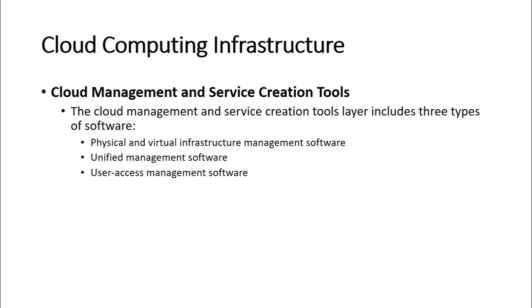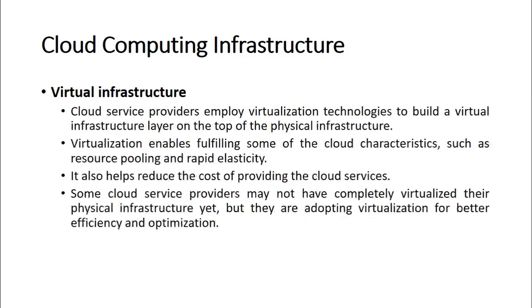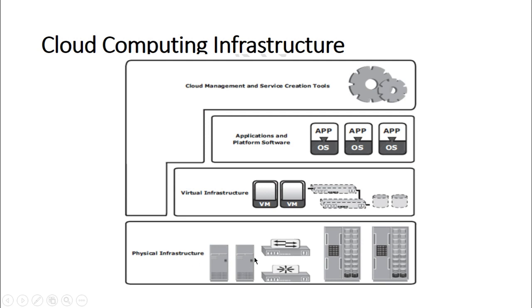We also discussed that in private cloud we have two instances: on-premises private cloud and externally hosted private cloud. And then we discussed the cloud computing infrastructure layers. We have the physical infrastructure, the virtual infrastructure layer, application and platform software, and the cloud management and service creation tools. Under cloud management and service creation tools, we have three different types of software, that is physical and virtual infrastructure management software, the unified management software, and the user access management software.